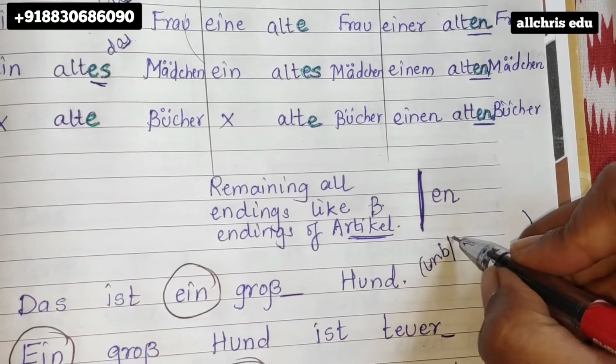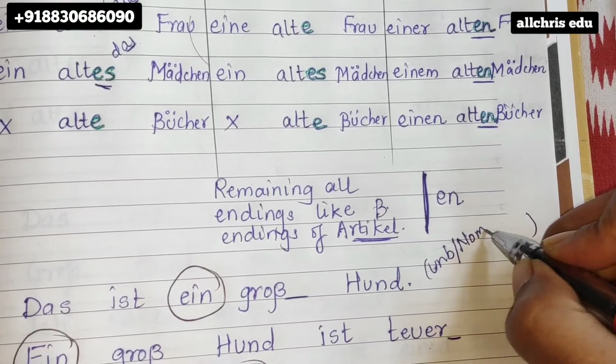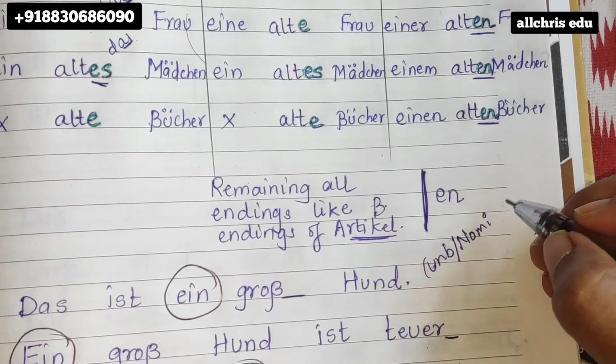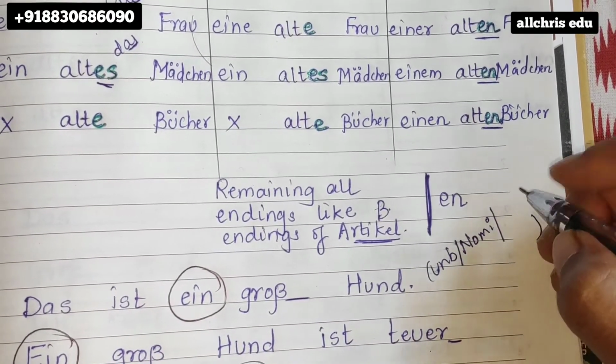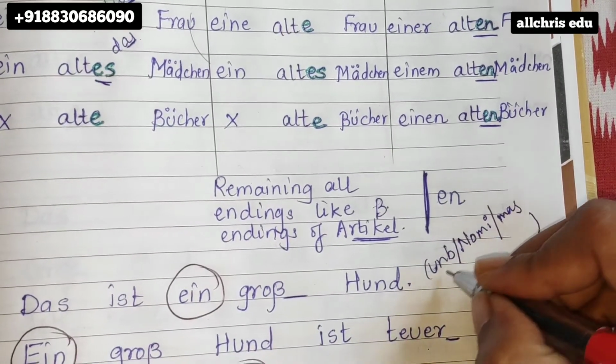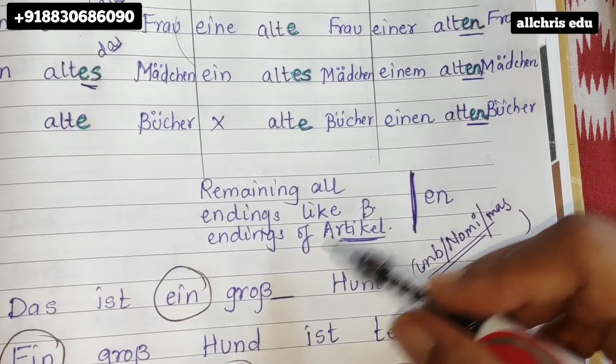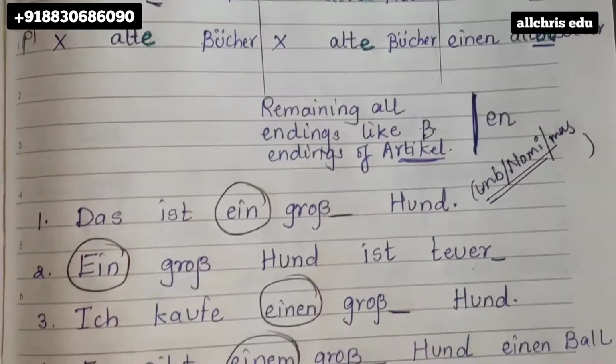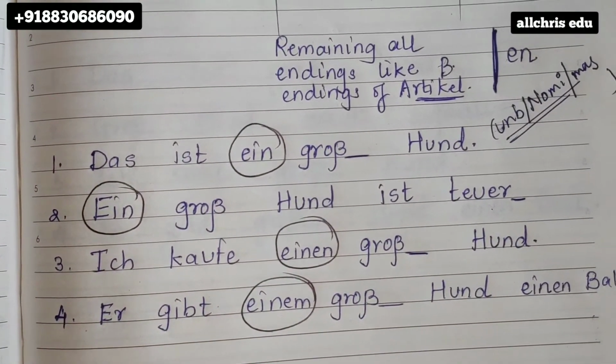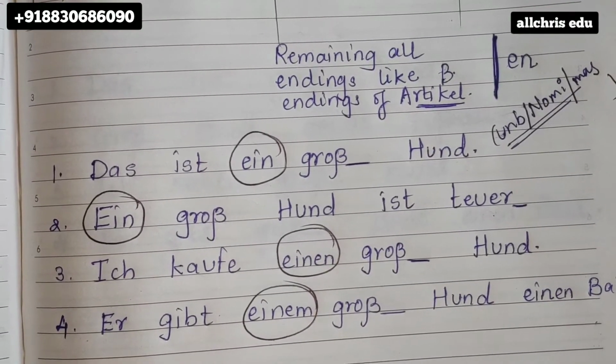Then, it is nominative case. Because for Hund, we are giving a description. And the gender of Hund is male. So these 3 pieces of information are important. Then only you will get to a proper answer. So I want this explanation compulsorily whenever you are writing an adjective ending.